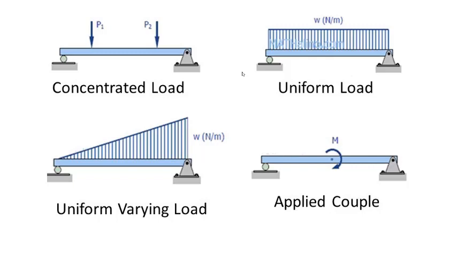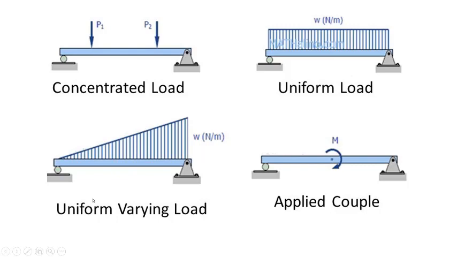Next is uniformly distributed load, generally written as UDL. In this case, a certain amount of load is uniformly distributed over the span. For example, W is a load and the span is L. So W Newton per meter load is distributed over the span of L. That is called a uniformly distributed load.